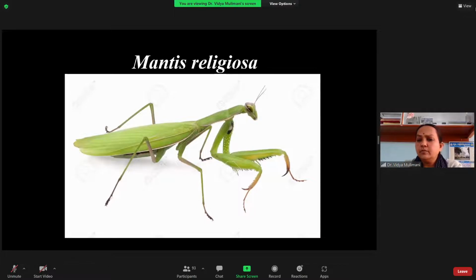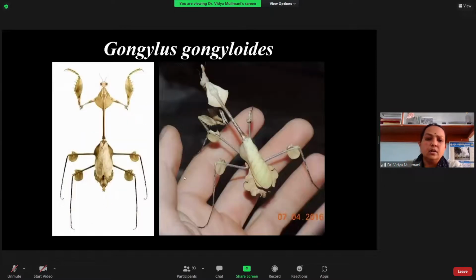I'll just give you one or two examples under the praying mantis. This is the green one, which everyone might have caught. This is Mantis religiosa, which is green and common in nature. Here you have one species of the praying mantis. Many students get confused with the leaf insect. Please students, this is not a leaf insect.